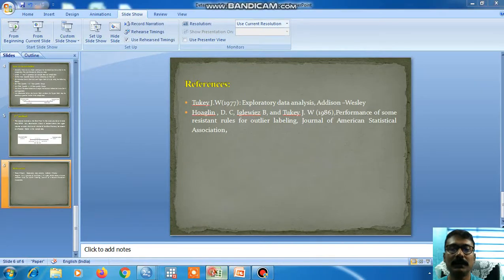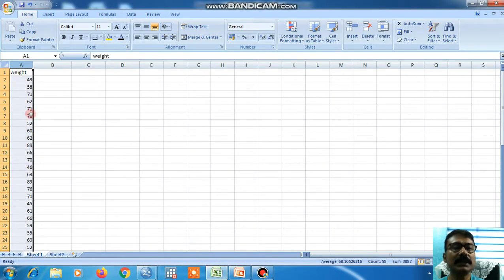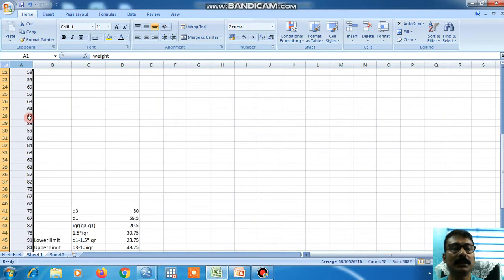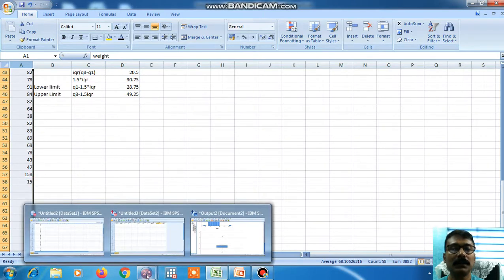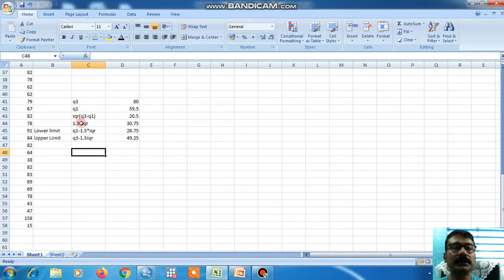Now how can we show this manually? This is the previous data, that is the weight of students taken randomly. By chance we have taken two samples, 158 and 15, by mistake or by some recording error, whatever it may be. So we want to see whether these two may be treated as potential outliers or not. We can calculate in this way also; the calculation I am showing later on.